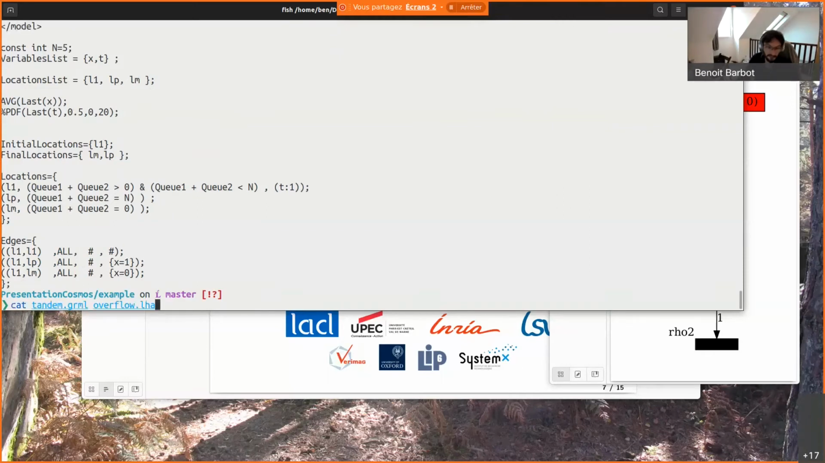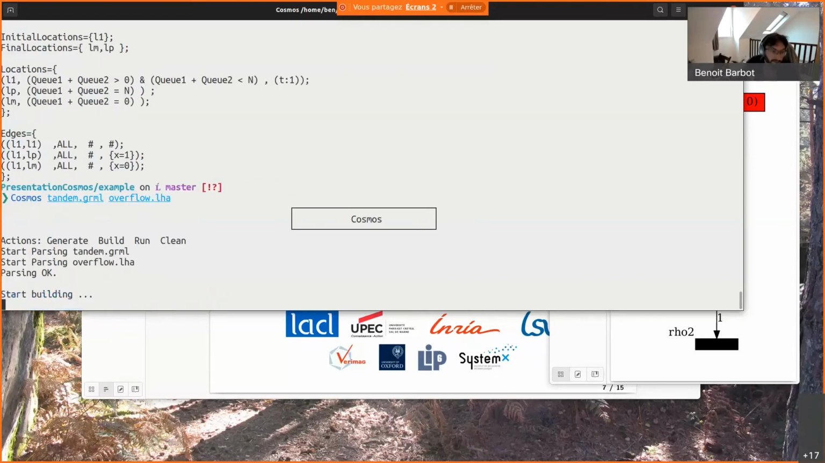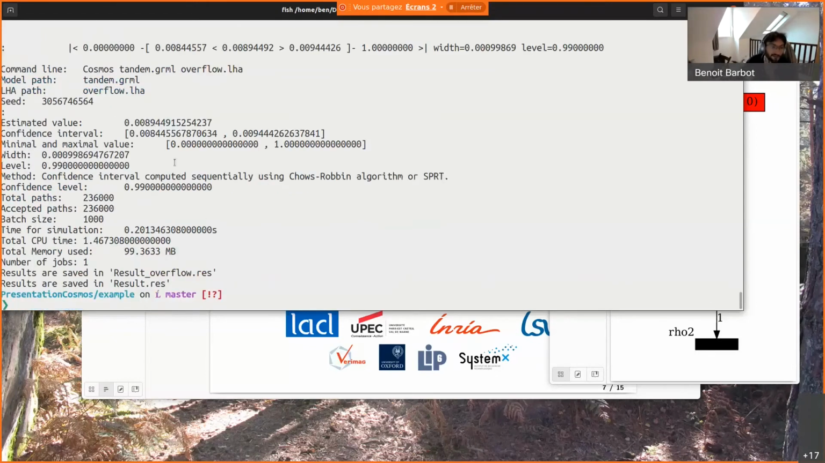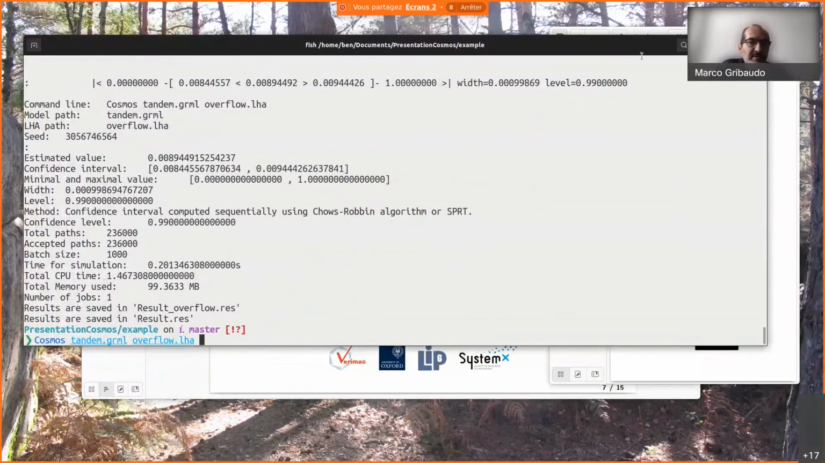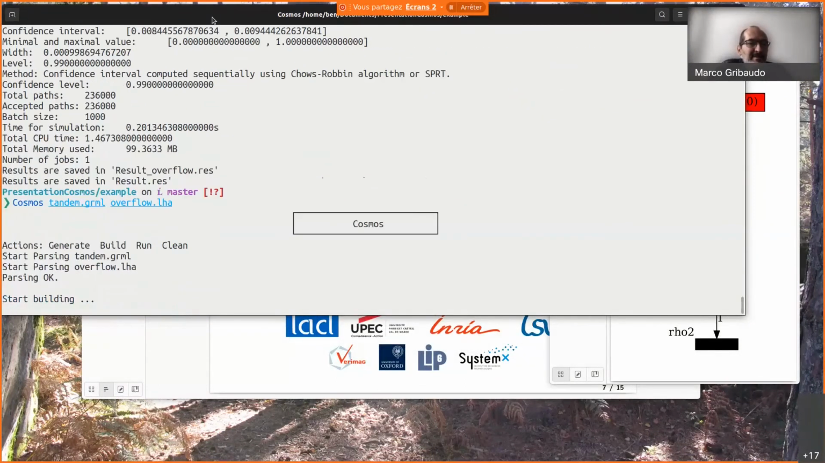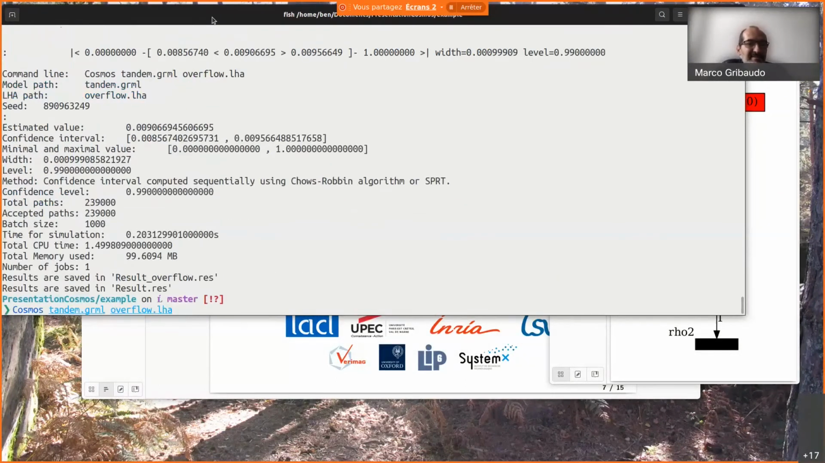Okay, and if I run the tool like this with the model and the property, now it has computed. The probability to reach an overflow is written here with this confidence interval and this level of confidence. It seems we are experiencing network problems again. The tool has computed the solution in the meanwhile. The computation is quite fast, so if you don't see it,